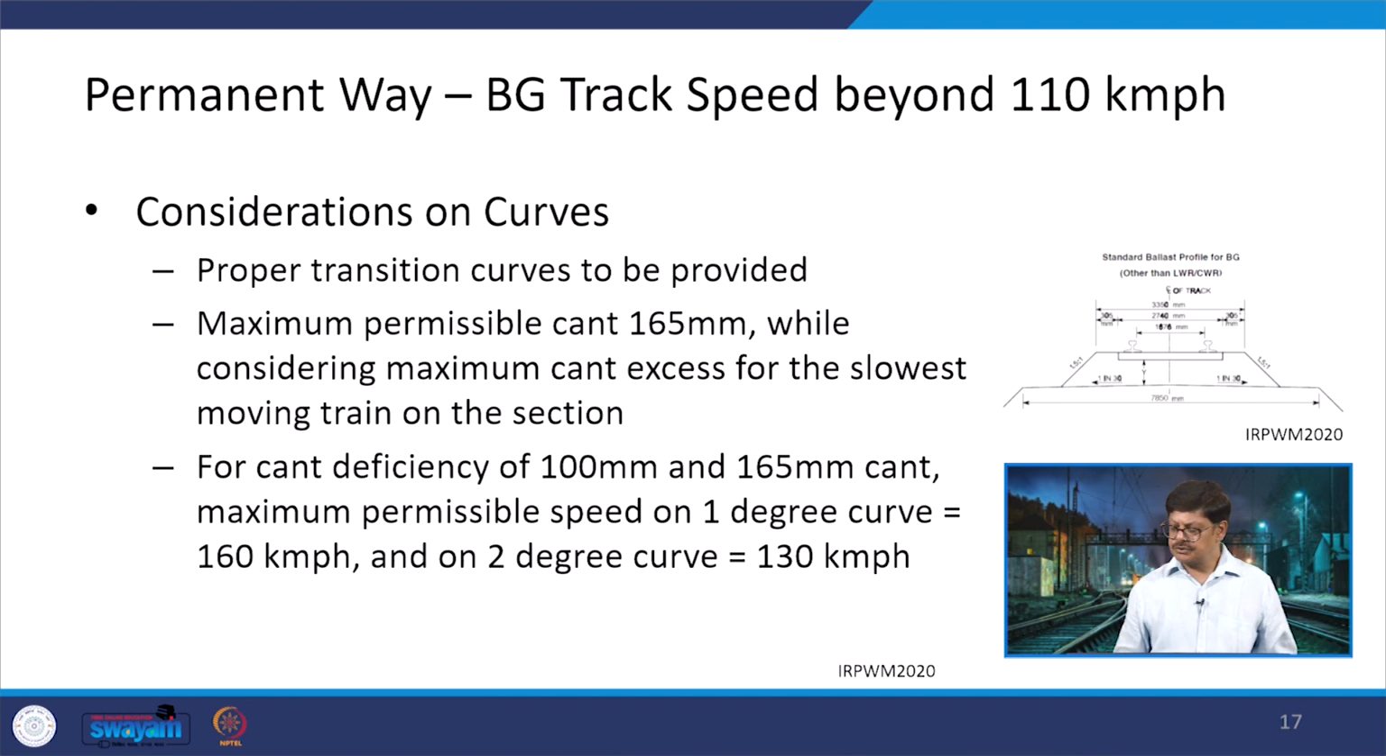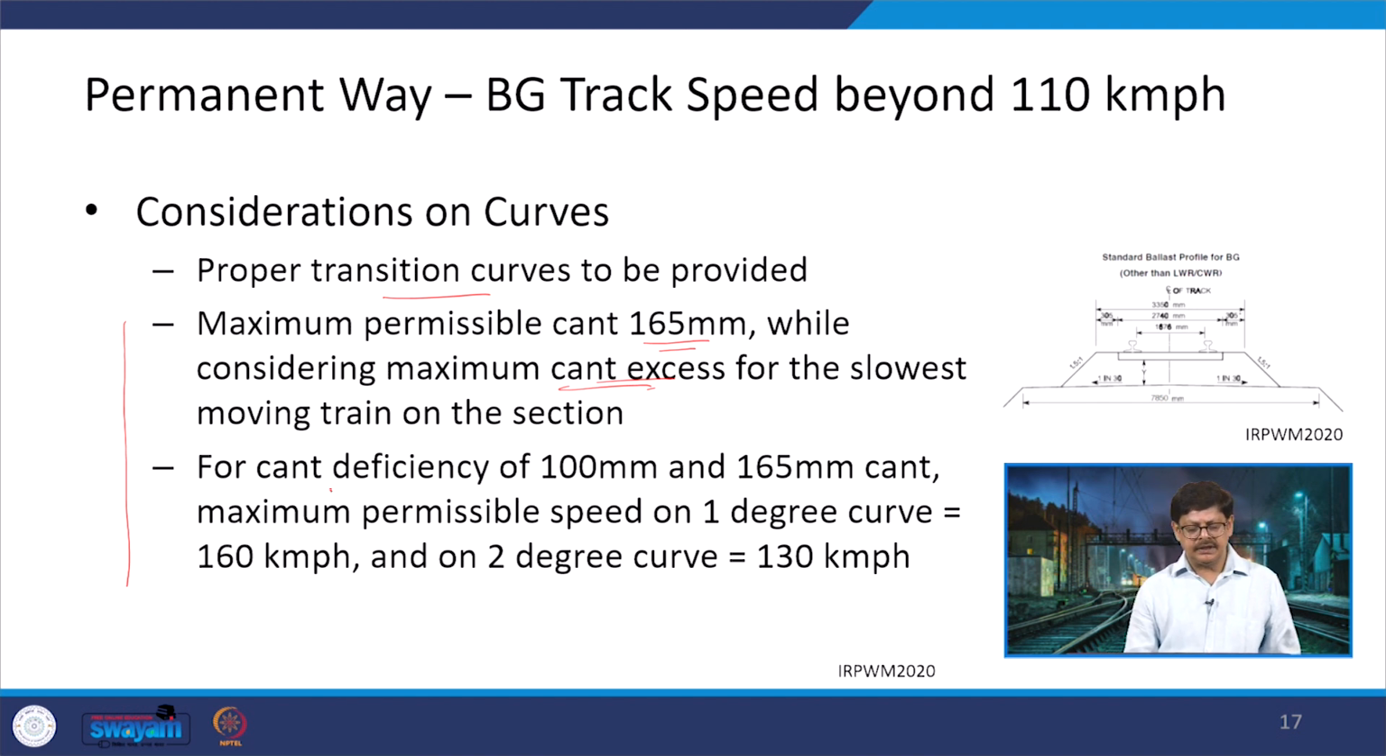There are few considerations on the curves. In the case of curve, proper transition curve has to be provided along with the circular curve which is there. Then maximum permissible cant is 165 mm, while considering the maximum cant excess for the slowest moving train on the section. So this is the subject condition. So with respect to this particular condition, we are taking the maximum permissible cant of 165 mm. And of course, these values of cant etc. we will be talking about when we talk about the alignment geometry, curve design, horizontal alignment, all those things again.